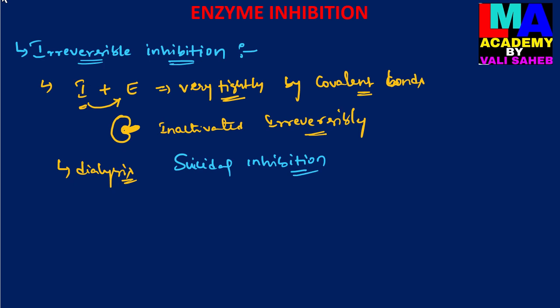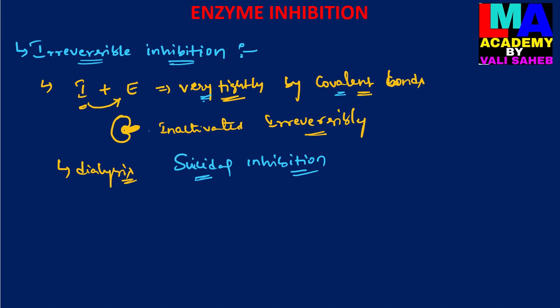In the irreversible inhibition process, the inhibitor binds with the active site of an enzyme very tightly by covalent bonds or covalent interactions. So the inhibitor is not easily separated from the active site of the enzyme, because due to the covalent interactions it is tightly bound. This kind of inhibition process is also known as suicidal inhibition.